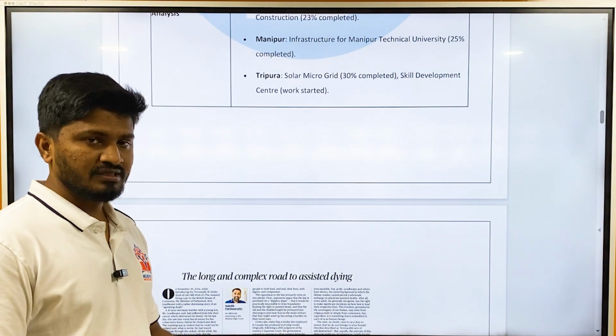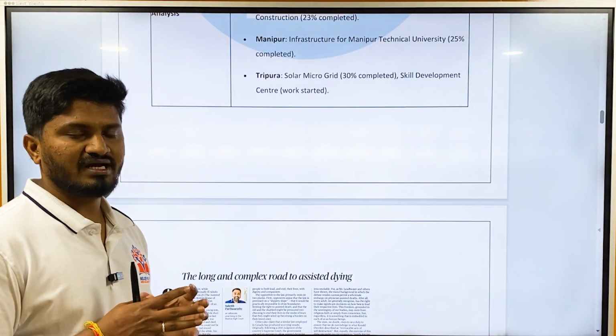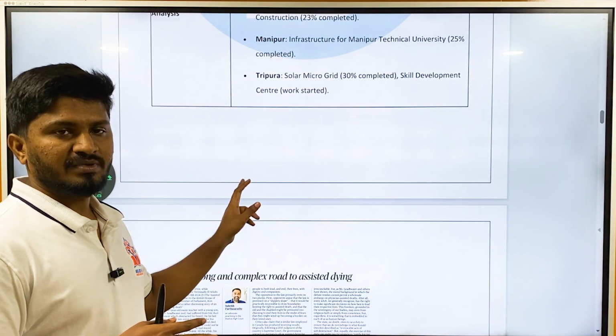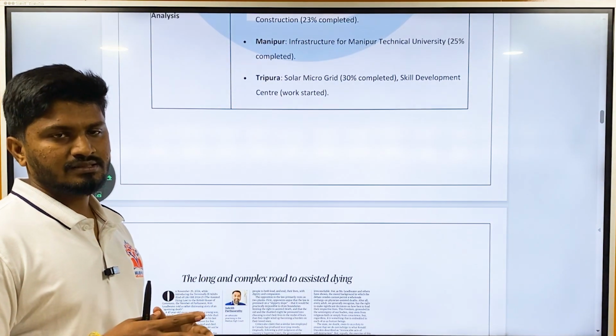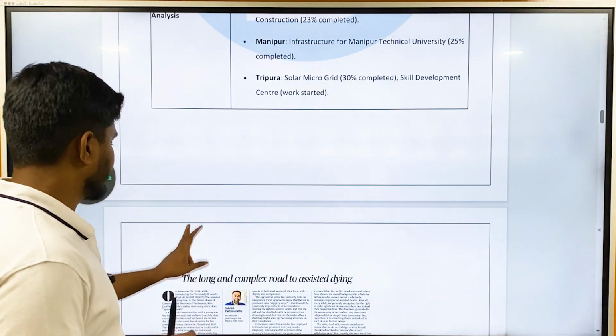Just know the ministry and know the key significance or key provisions of the scheme. It is the Ministry of Development of Northeastern Region, and it is a central sector scheme, that is, 100% funding will be from the central government itself.